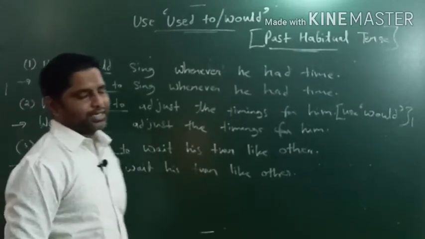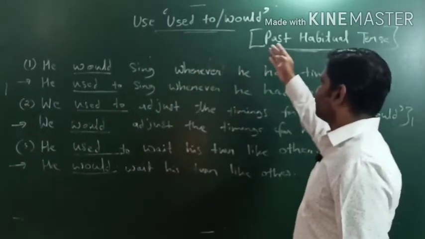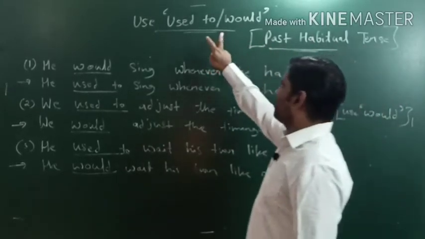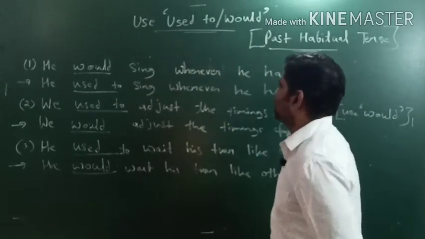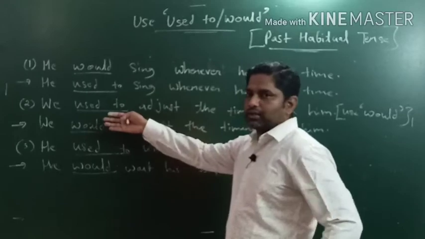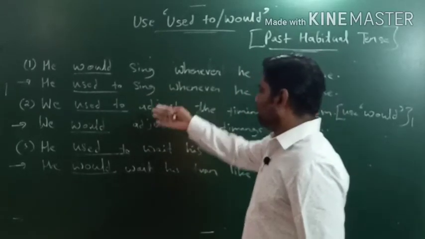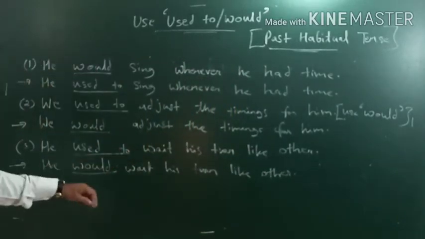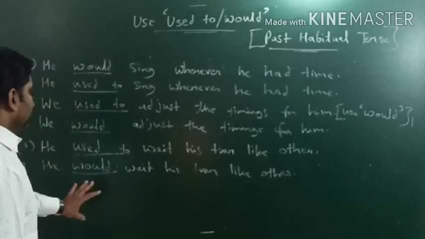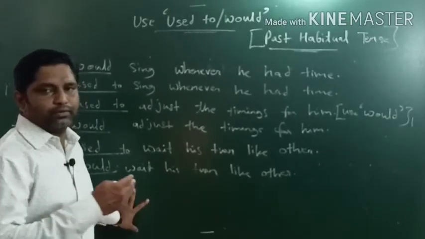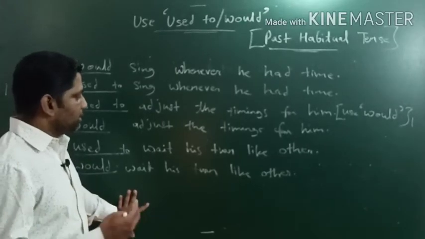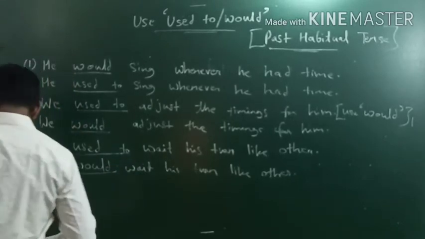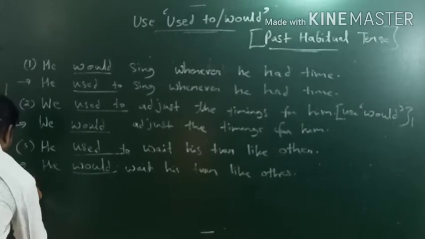So hope that you are understanding the things, right? We are dealing with used to and would. Used to and would show past habitual tense. These are modal auxiliary verbs. These come into a special category. So we have seen how to use used to, then how to use would. In place of used to we will use would, and in place of would we will use used to. Sometimes in a sentence we don't get would and we don't get used to also, but then also if we get the action verb according to the tense, we will use that, right? So let's check out another example, और example देखते हैं.